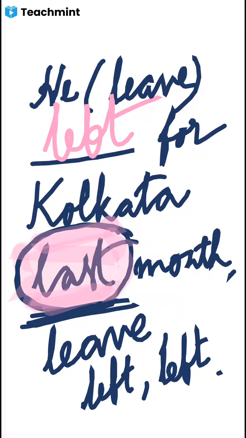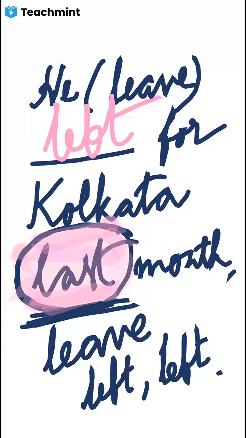Leave, left. Remember these, students. This conjugation of verbs also you have to learn. Otherwise, you cannot write down the correct form of verb. There is no verb like lived. Leave, L-E-A-V-E, means to depart, that means go from somewhere. The past form of leave is left. He left for Kolkata last month.